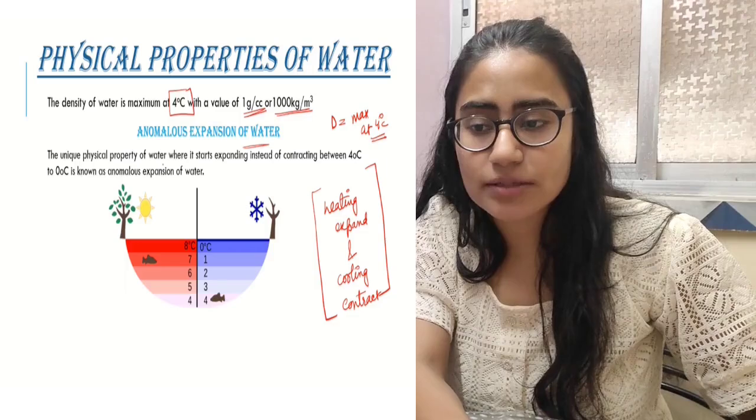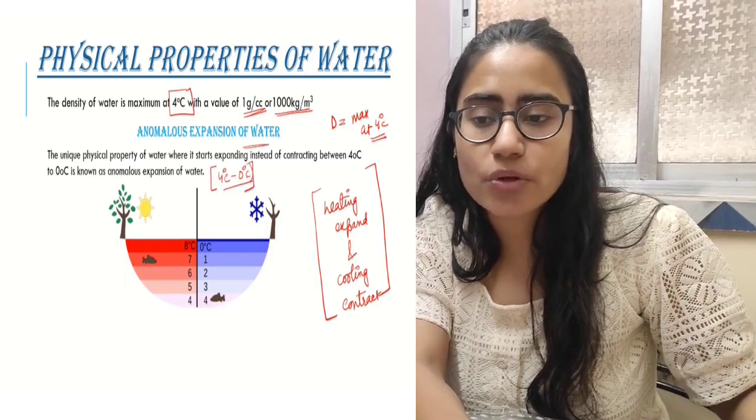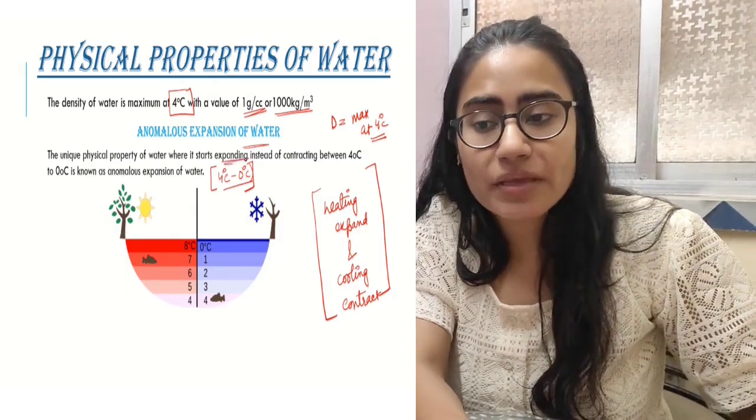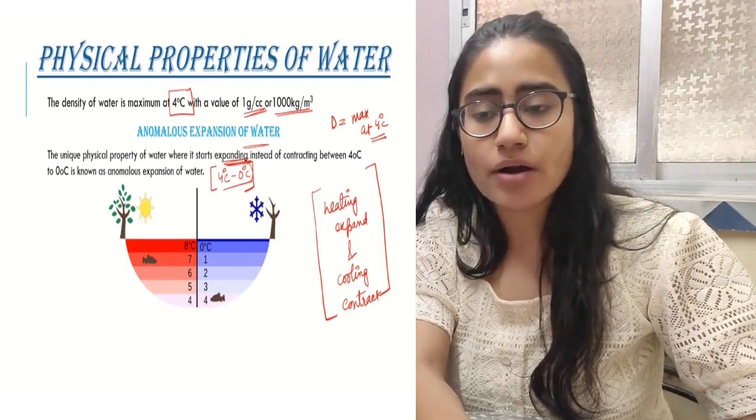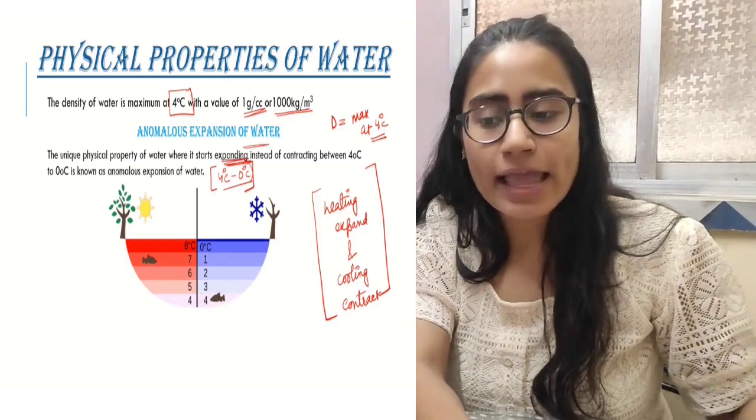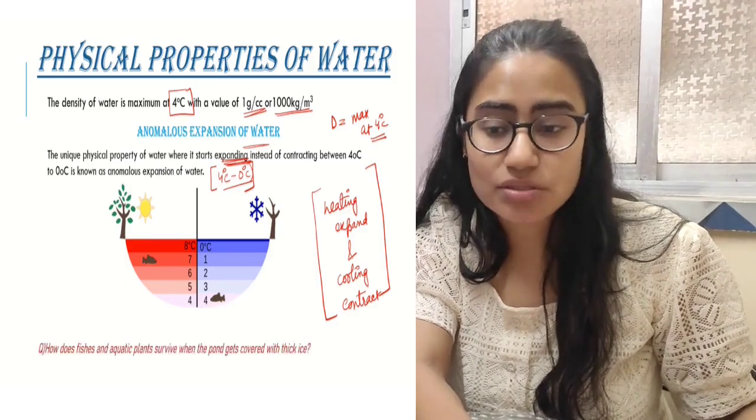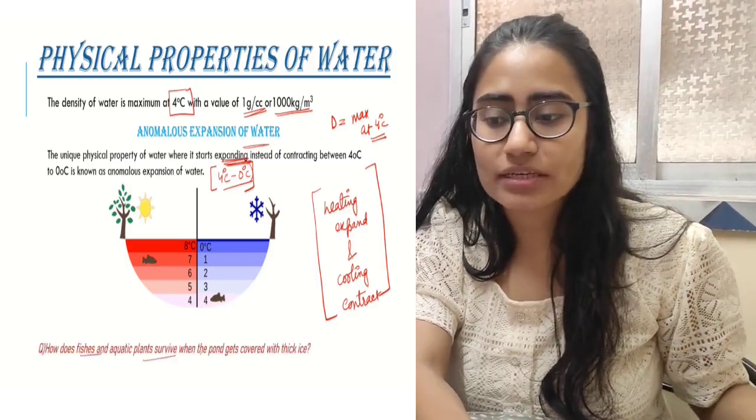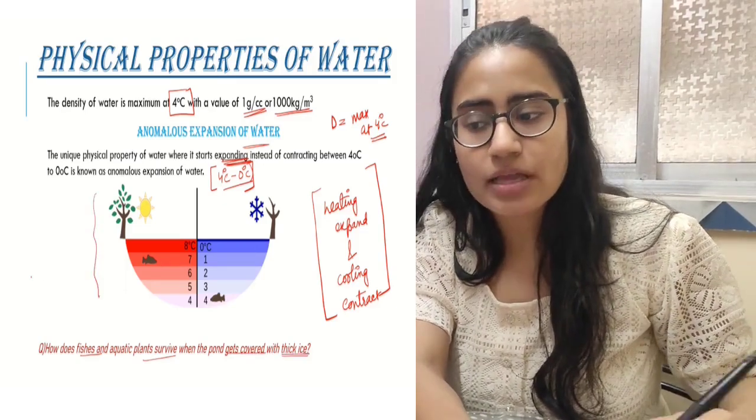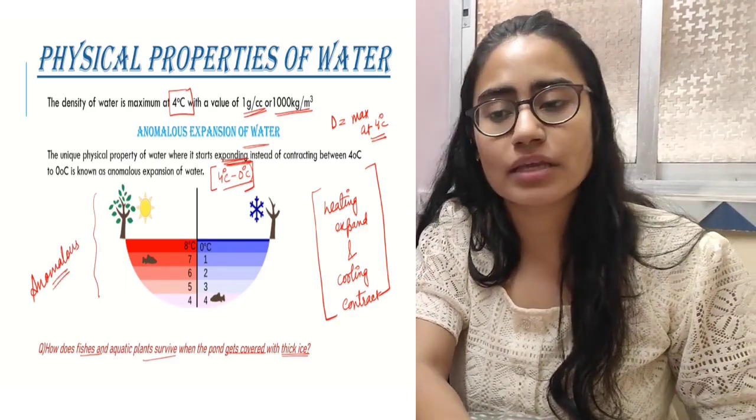Water at a temperature between 4 degrees centigrade and 0 degrees centigrade is supposed to contract, right? But it will be expanding instead of contracting. You are cooling down the temperature, but it will be expanding. This property helps many fishes to survive in cold regions. See, how do fishes and aquatic plants survive when a pond gets covered with thick ice? This anomalous expansion of water can easily explain such cases.